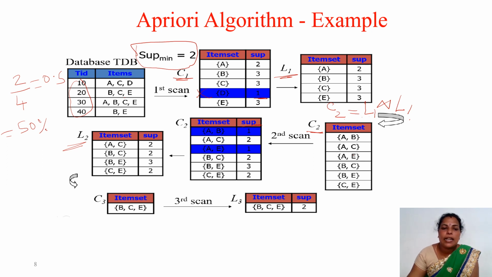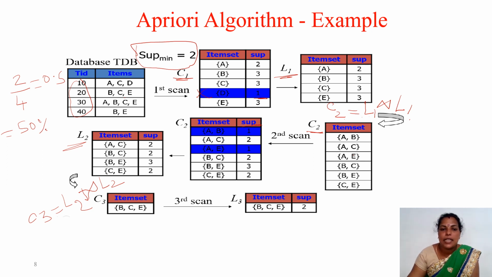Then we are generating C3. So C3, how we are generating? C3 equals L2 join L2. So we are getting 3 combinations. So an A, B, C combination we will be getting. Then many combinations we will be getting, but we have to check whether it is satisfying. But here, three combinations. What are the three combinations available?